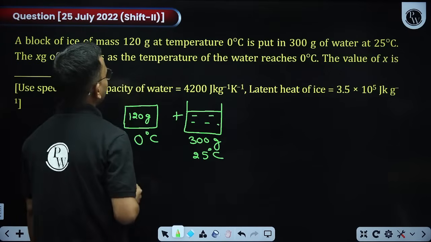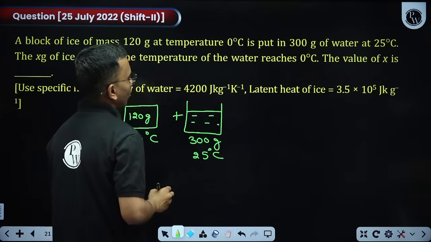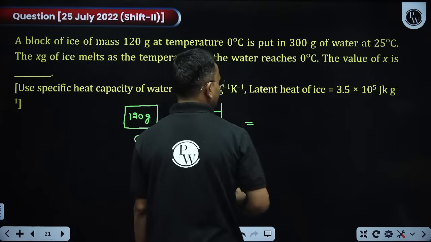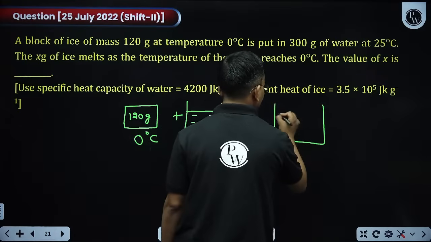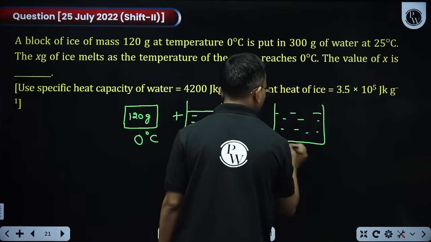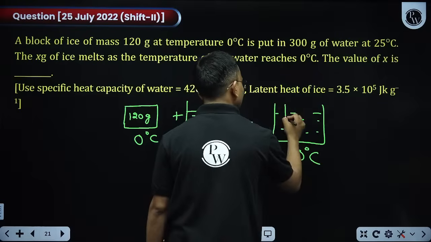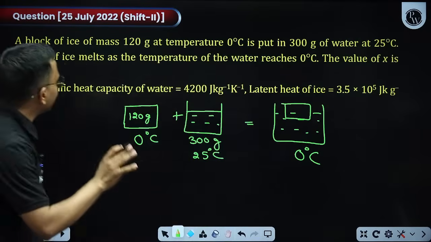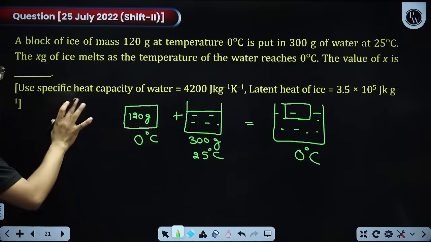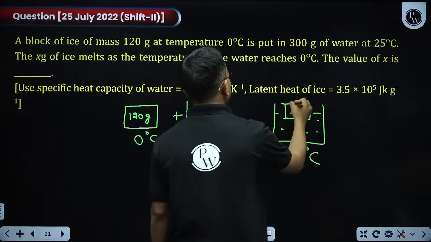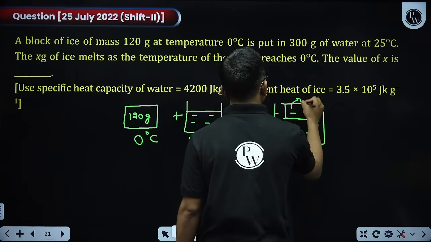X gram of ice melts as the temperature of the water reaches 0. So finally, this mixture is at 0 degrees Celsius. Some part of the ice is remaining. X gram of ice melts, which means the remaining portion will be 120 minus X.